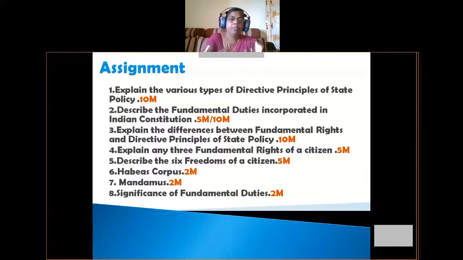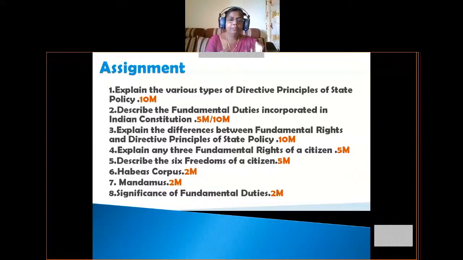Okay, so next coming to the fourth question. So fourth question is, explain any 3 fundamental rights of a citizen. This question will be given for 5 marks. Here you have to write only 3 fundamental rights. So any 3 fundamental rights can be written in your answer. Okay.